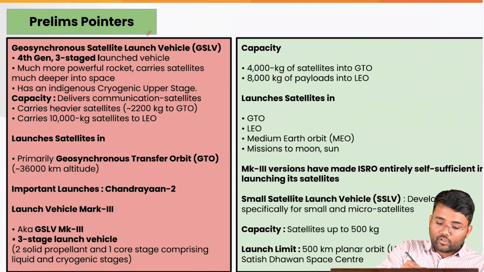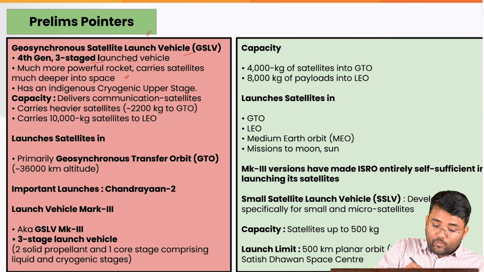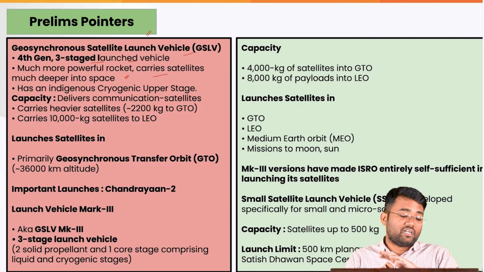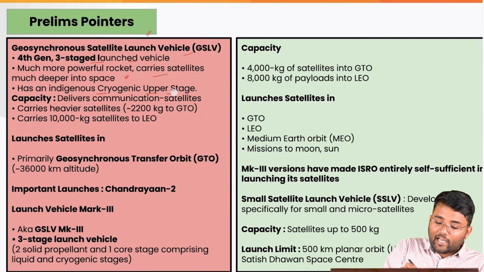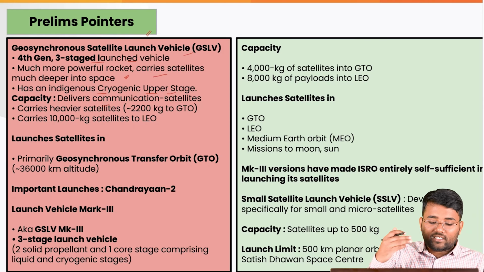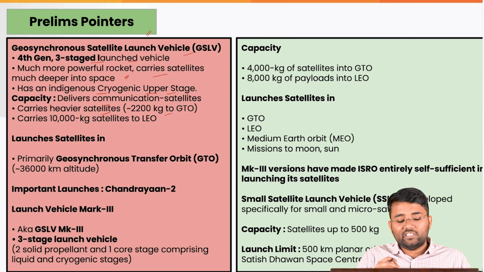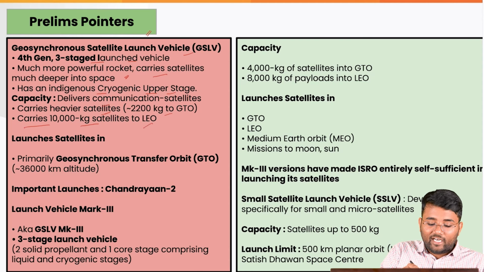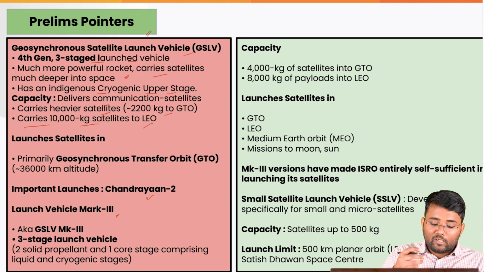Then you have the Geosynchronous Satellite Launch Vehicle, GSLV, which is a three-stage launch vehicle. This is a much more powerful rocket, and that is the reason it is also called the Bahubali, especially GSLV Mark 3. It carries satellites much deeper into space. It has an indigenous cryogenic upper stage. Its capacity is that it can deliver communication satellites. It also carries heavier satellites up to 2200 kgs to the geo transfer orbit. It can also carry 10,000 kg satellites to low Earth orbit. For example, Chandrayaan 2 was launched with this launch vehicle, Mark 3.